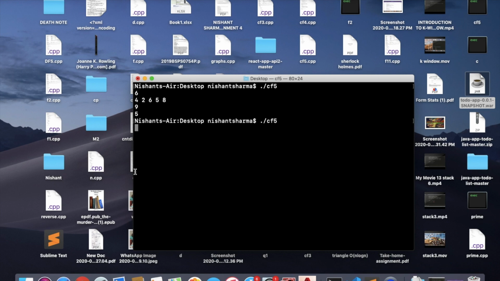So I am giving the same example as before. I need to input 6 elements: 4, 2, 6, 5, 8 and 9. So lower bound of 3 is 4. See what lower bound is? Lower bound gives the element greater than or equal to, here equals to comes in. For lower bound of 3, 3 is not there, so it is giving 4. Now two more points which are very important.